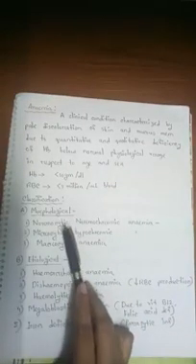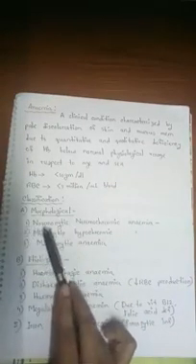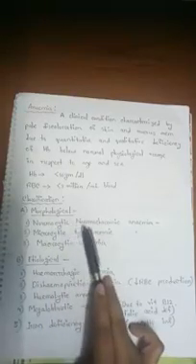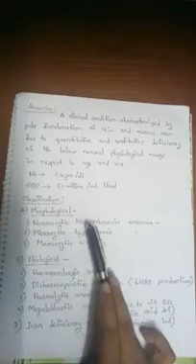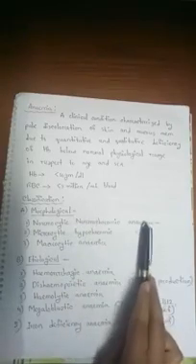Normocytic. Normo means normal, cyte means cell. The cell will be normal size. Then normochromic, the color, normal color. The cell will be normal size and normal color, but the amount will be decreased. It is called normocytic normochromic anemia.